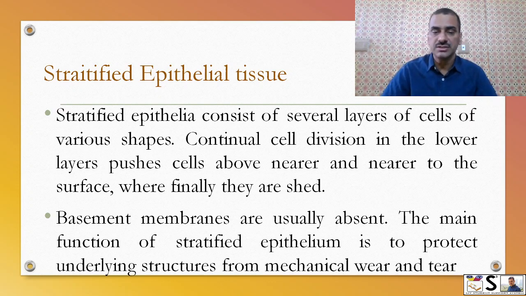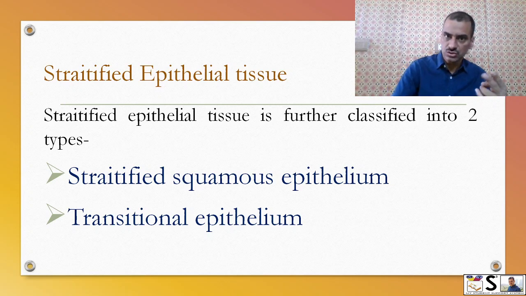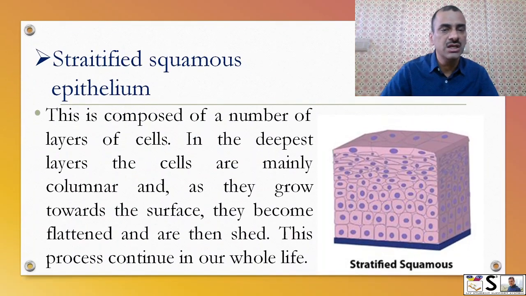Basement membrane is usually absent in this type of tissue. The main function of stratified epithelium is to protect the underlying structure from mechanical wear and tear, like in the skin and mucous membrane. The stratified epithelium tissue is further classified into two types: stratified squamous epithelium and transitional epithelium. These two types we will discuss one by one.